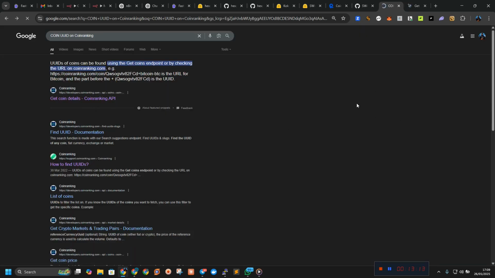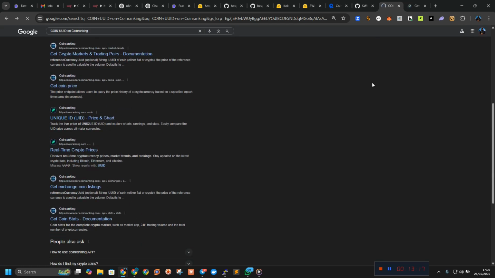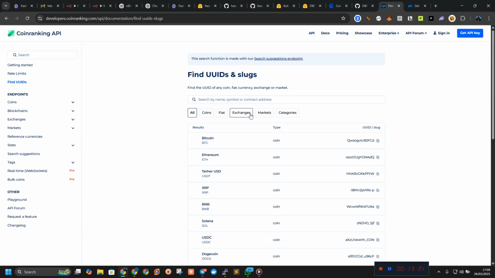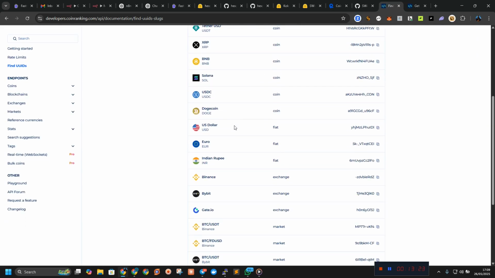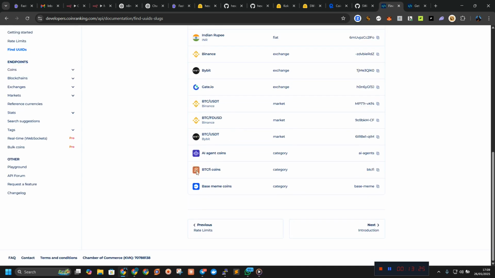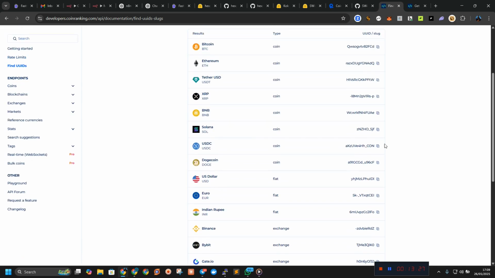I just want to give you guys an example. We are just getting the price changes, blah blah blah, like that. So we have the documentation. So this is the UID for each of them. As you can see, we have. So let us go for Solana. So this is the UID for Solana.